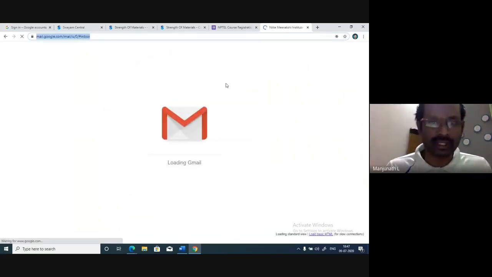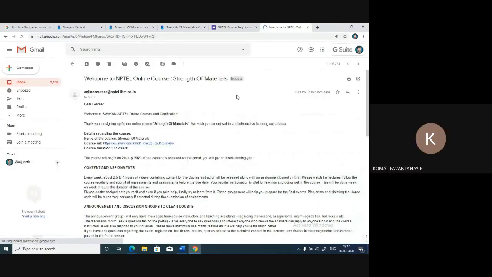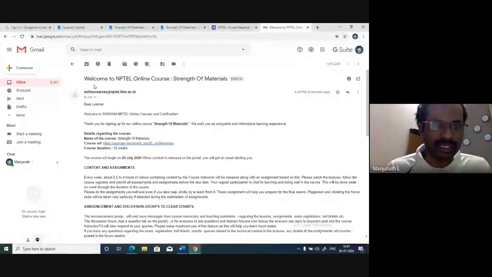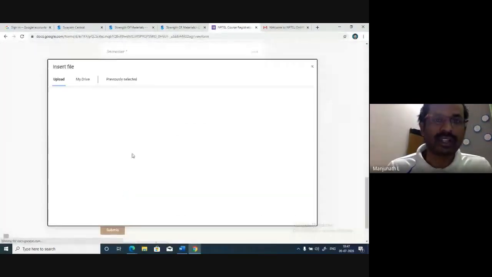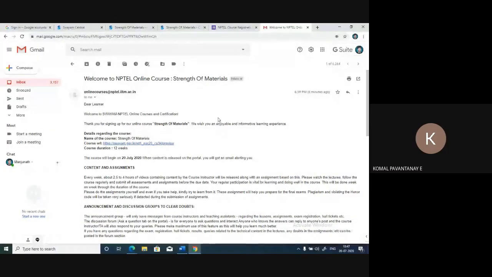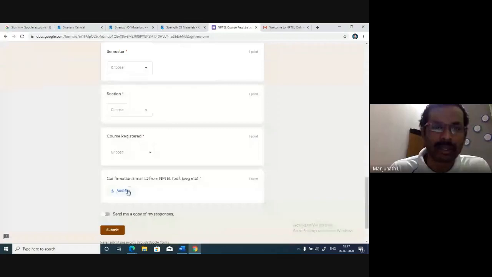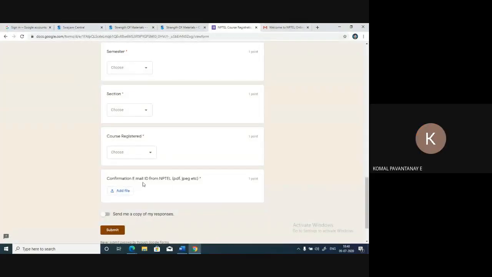Swayam or NPTEL, like this one. You can see here, "Welcome to NPTEL online course." Take a snapshot of this and send it. It will be saved as JPG, right? That file you need to upload here. Attach the file, whatever snapshot you get. This is a must. So after registering, you fill this form including a copy of that file attached. Any doubts? Anybody?